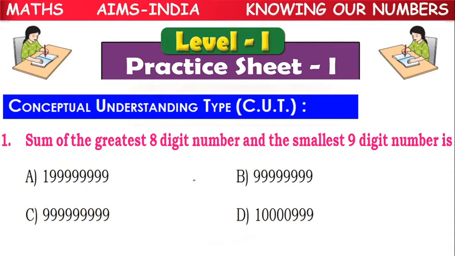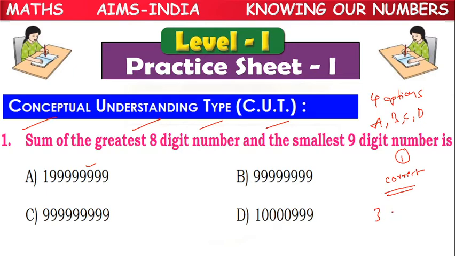This is an IIT JEE practice sheet, children. In that model, the first heading is conceptual understanding type questions, CUT type questions. You will be given four options A, B, C, D, out of which only one will be the correct answer. Each question carries 3 marks. If you attempt the correct answer, you will get 3 marks.